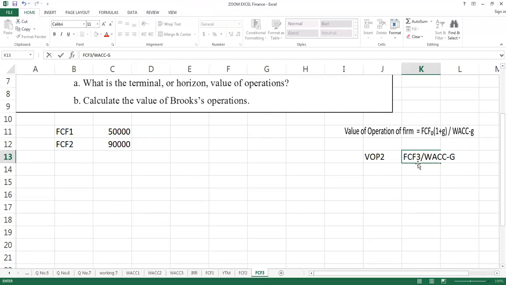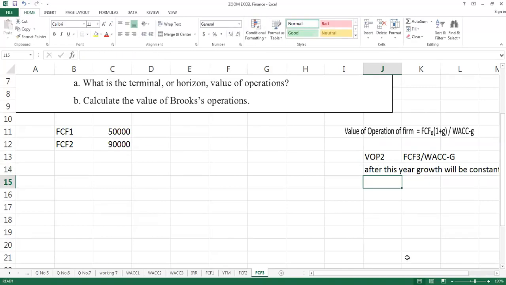So why I am taking free cash flow of third year? This is important. Carefully check. I am interested to calculate value of operation of second year. This is the year when after this year, sorry, after this year, growth will be constant.